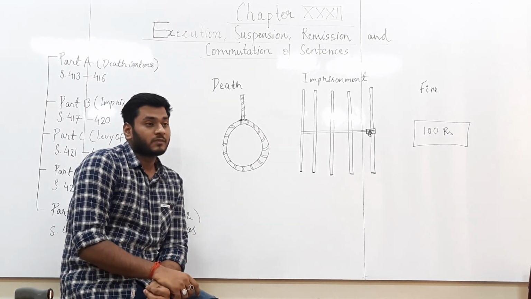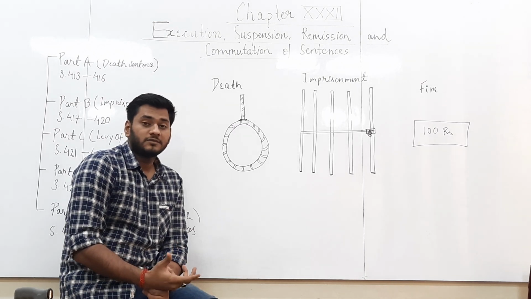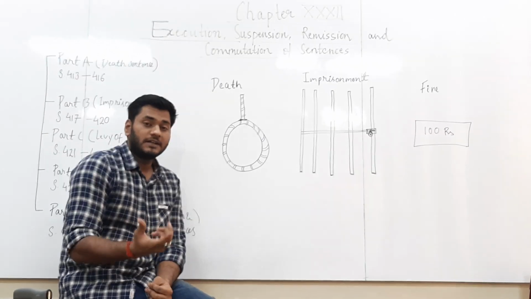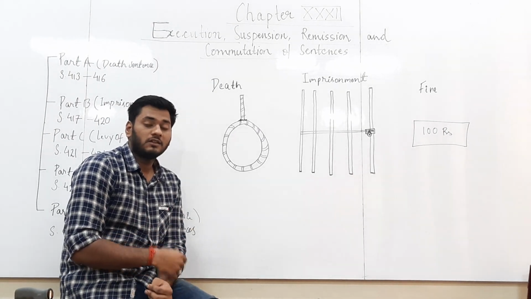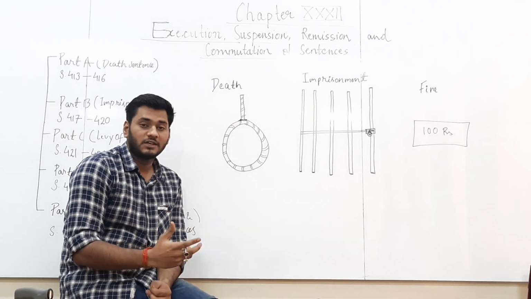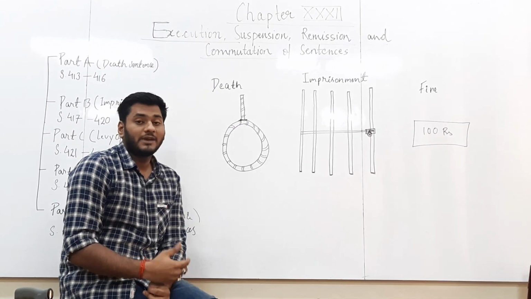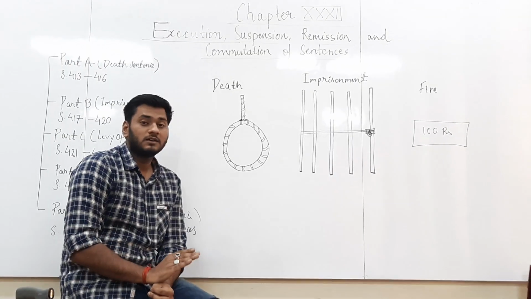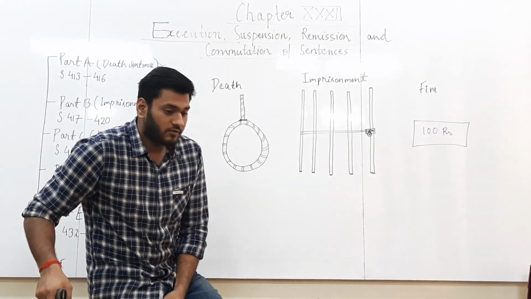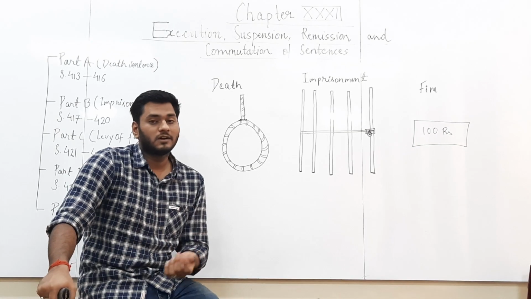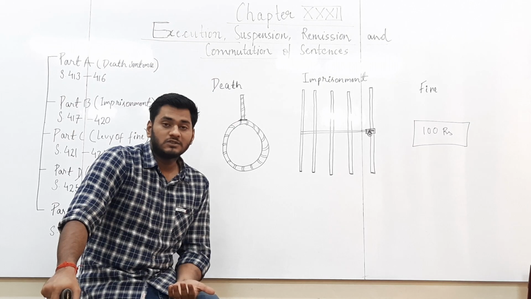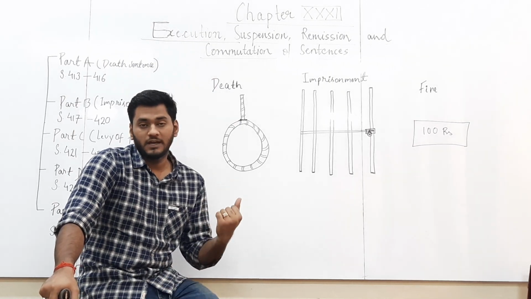Now, if a sentence of death has been passed by the High Court in an appeal or revision, then that sentence will be sent back to the Court of Session, and the Court of Session will issue a warrant, and the sentence of death will then be executed. Again, if an appeal is preferred before the Supreme Court, then the execution of death sentence will be postponed. How? Suppose a person appeals before the Supreme Court under 134 after getting the certificate; till the appeal has been decided by the Supreme Court, this sentence will not be executed.